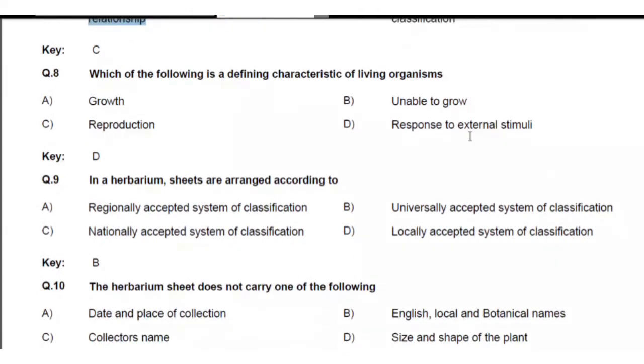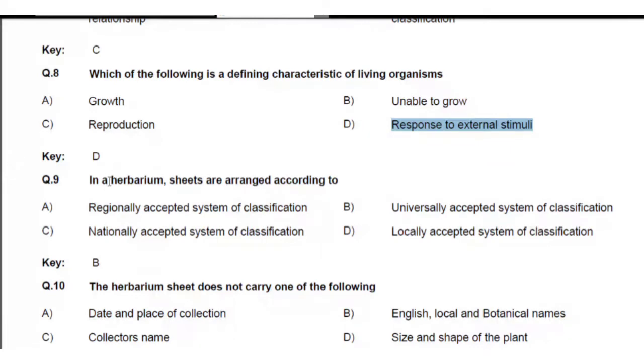Next question. Which of the following is a defining character of living organisms? A defining character of living organisms is one that takes place in all living organisms. For example, you take growth. Growth also takes place in all living organisms, but inability to grow is not in all living. And D, reproduction, we already discussed that it is not a defining property. Then what is called response to external stimuli is the best answer for this question.